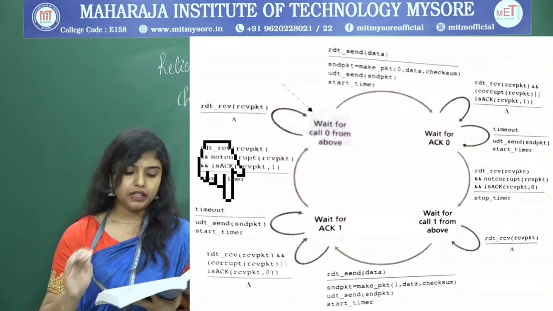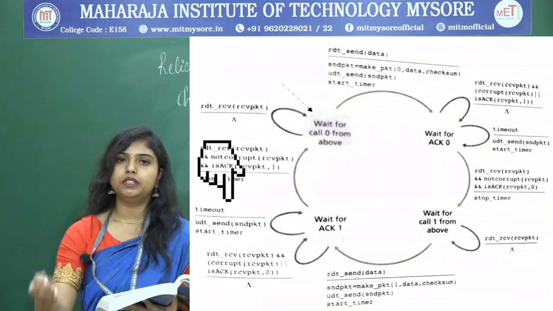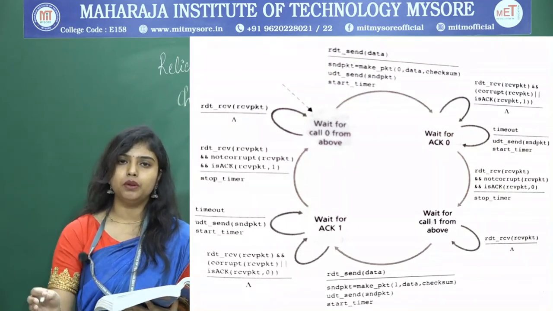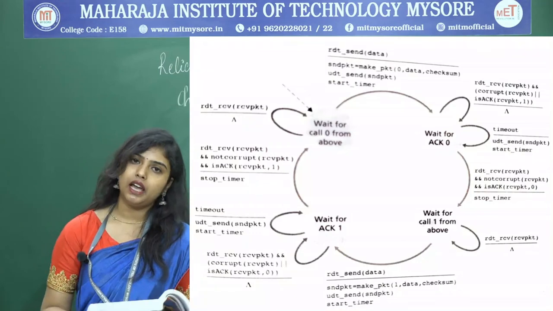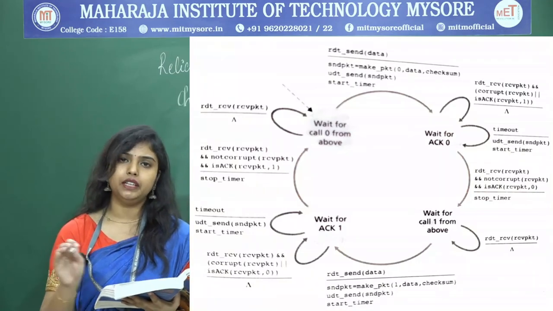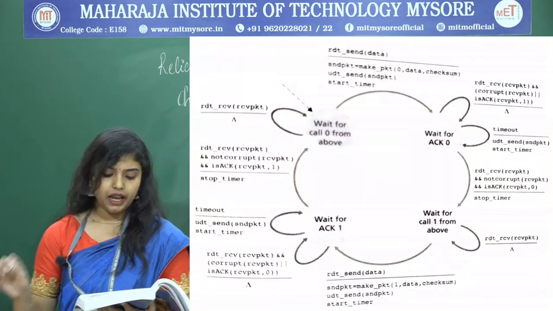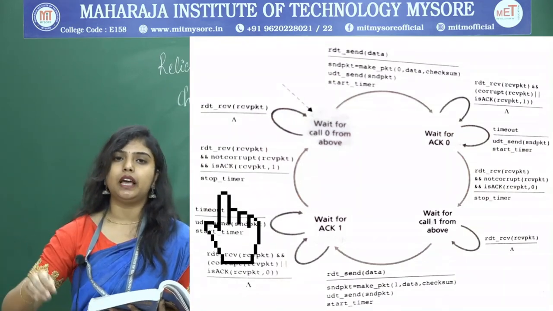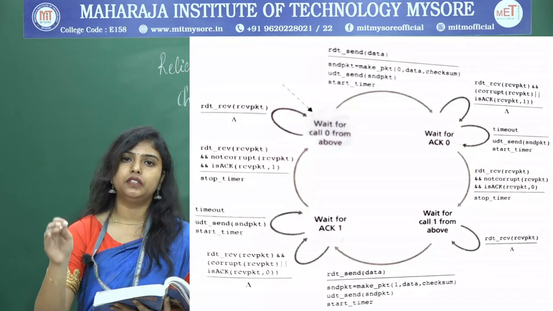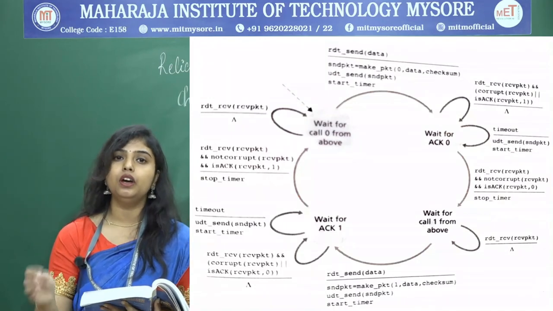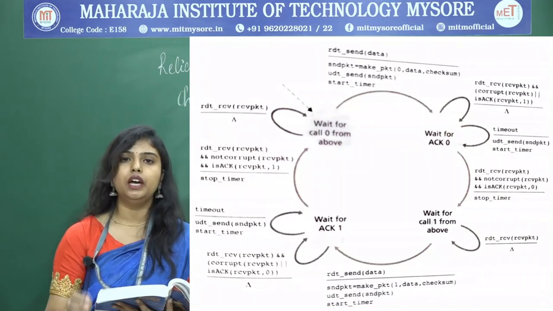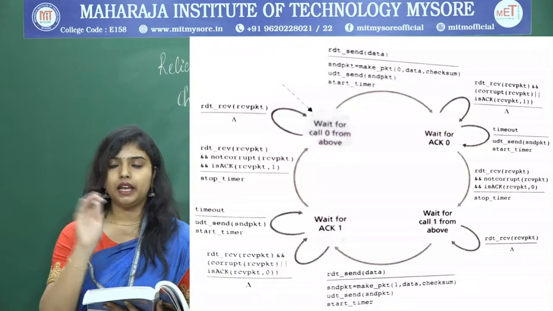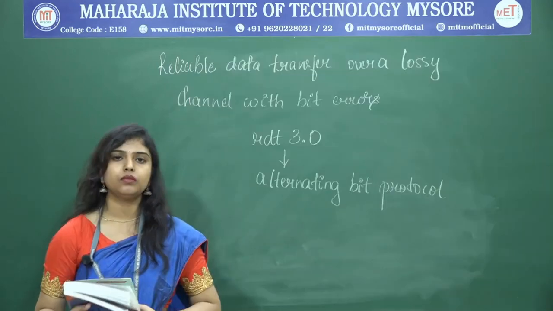Timeout will occur. If the timeout occurs, retransmit packet number 1, start the timer and wait in the same state. Next, if you receive the proper acknowledgement within time for the same sequence number, stop the timer and move to the initial state, and the cycle repeats.